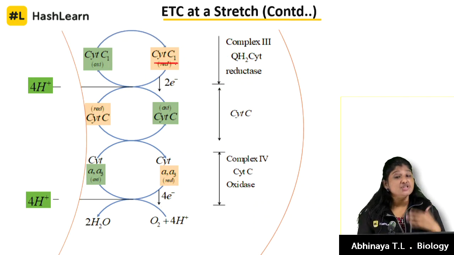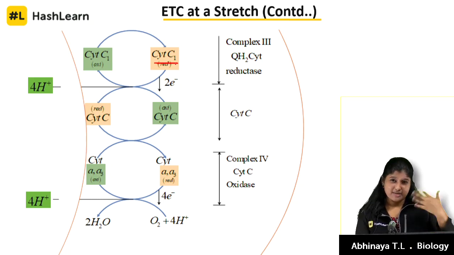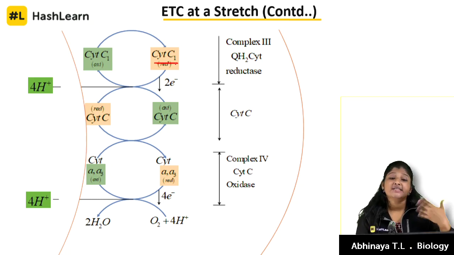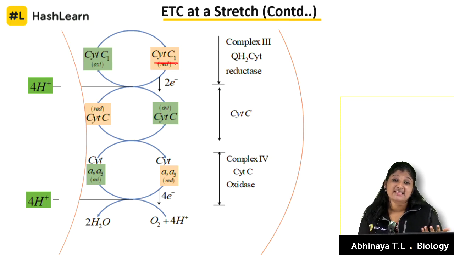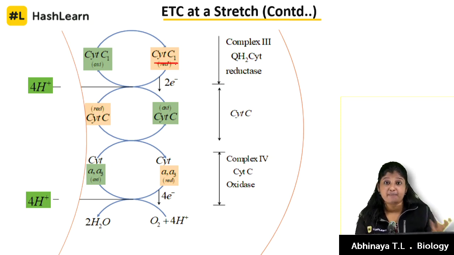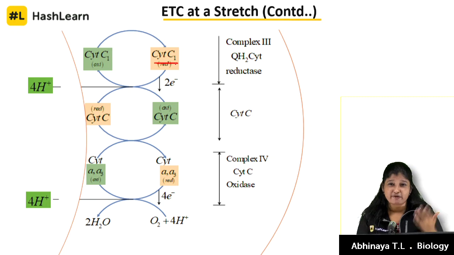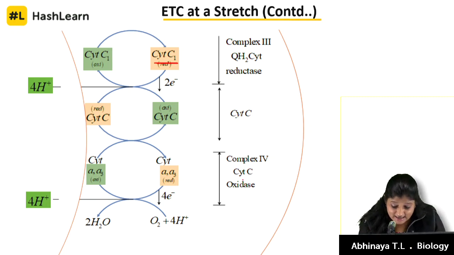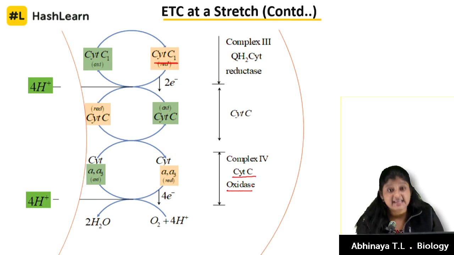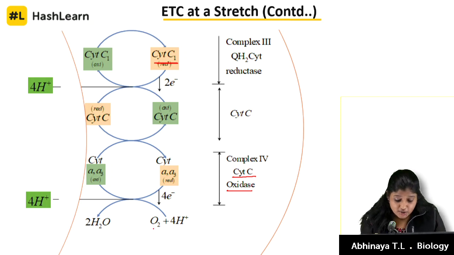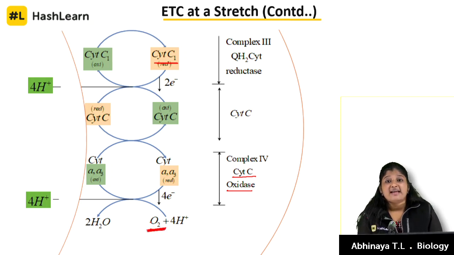Which is the cytochrome molecule composed of a and a3, where there is presence of cytochrome a and a3? Anybody can raise the question. It is cytochrome C oxidase. Your contest question: which accepts the electrons at the end of ETC?